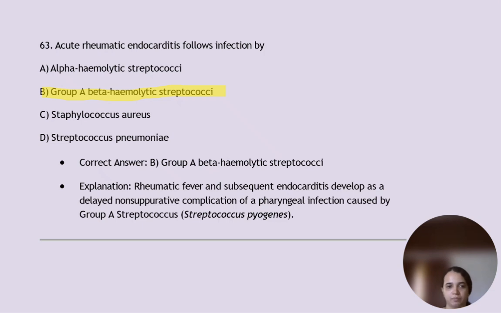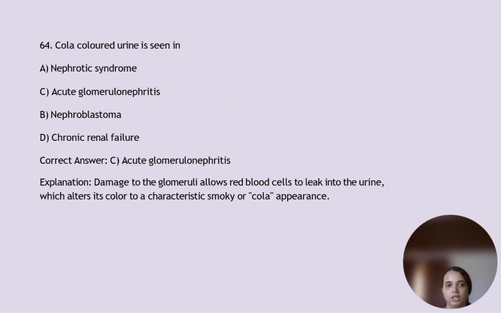Cola colored urine is seen in which type? It's option C, acute glomerulonephritis, where damage to the glomeruli allows RBCs to leak into the urine, which alters its color to a characteristic smoky or cola appearance. So the glomerulus is what filters, nephritis, sorry, kidney.